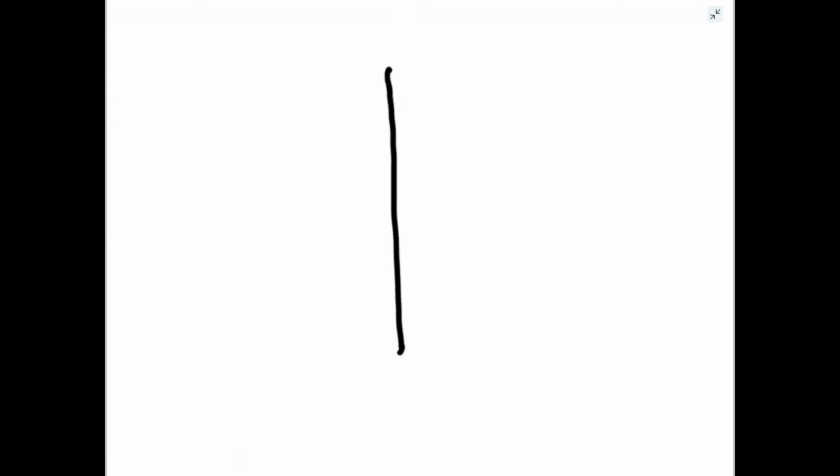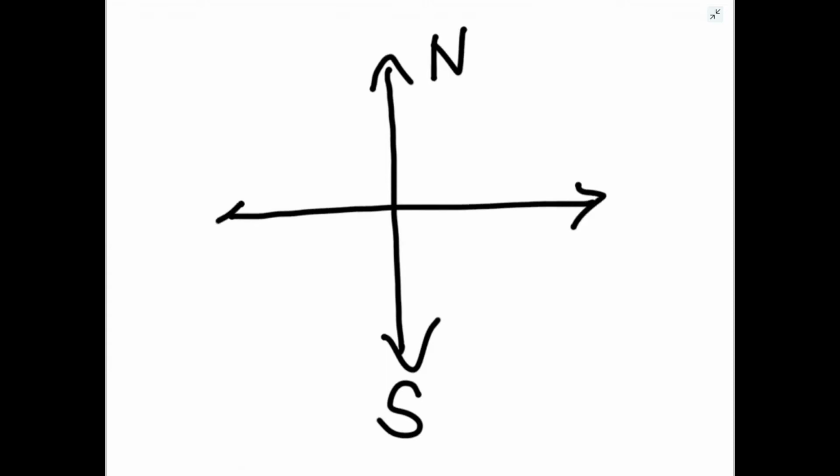So you know the main directions are the four directions: north, south, east, and west. North, south, east, west. So if you are facing north, then east is on your right hand side and west is on your left hand side if you are facing towards north.